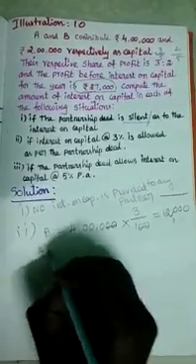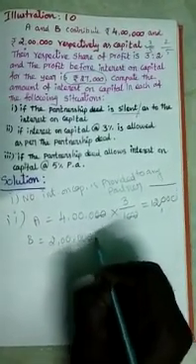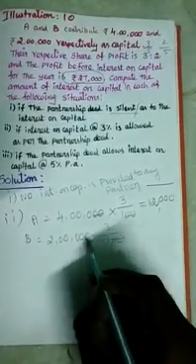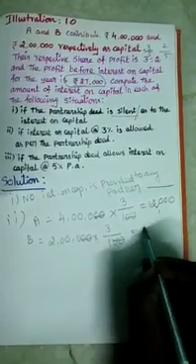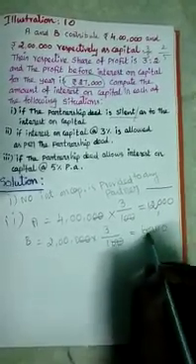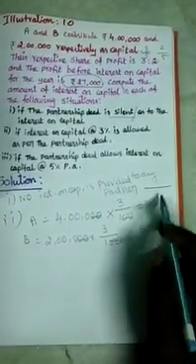The same way for B partner we calculate for the amount of 2 lakhs. 2 lakhs into 3/100, 3%. 100 cancelled, 2 into 3 is 6, and with the 3 zeros added together, the interest to B partner is 6,000.